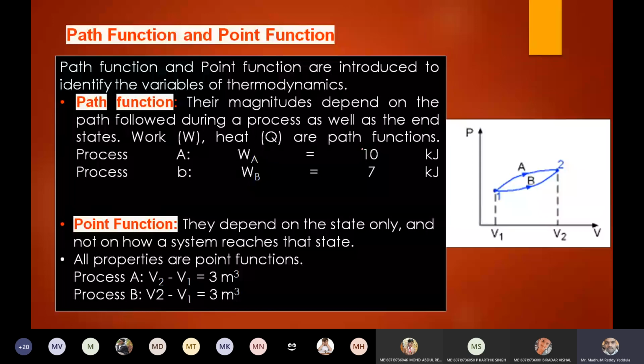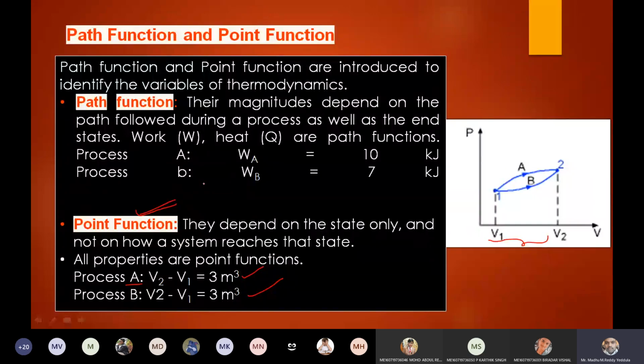I also explained path function and point function. If the property of a system is independent of the path followed, then we call it a point function. Whether the system follows 1A2 or 1B2, the difference of volumes remains the same. If it is process A, V2 minus V1 is 3 meter cube, and if it is process B, it is the same. So volume is a point function because it is independent of the path followed, whereas a path function depends on the path followed by the system.